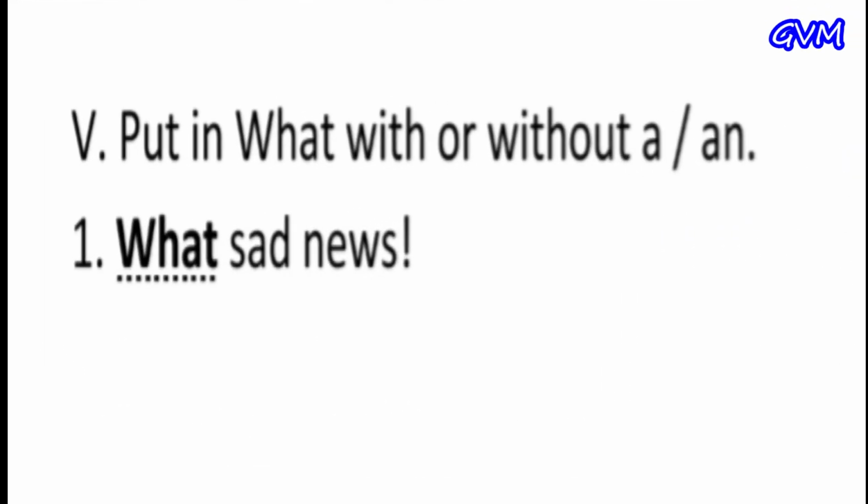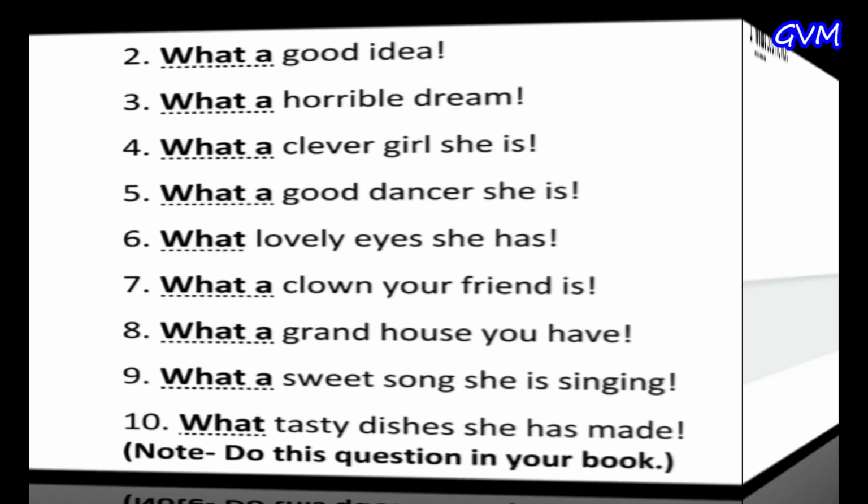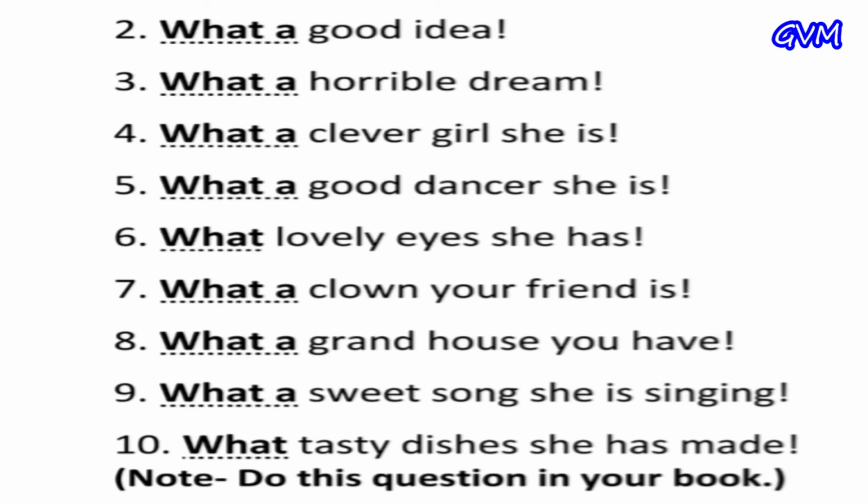Fifth, put in a, an, or nothing. First one is dash news. And the answer is no article. We use no article where we have uncountable things, and we use a or an where we have countable things. Second, dash good idea. In this sentence we use a, because idea is countable. Third, dash horrible dream. In this sentence we also fill in a.